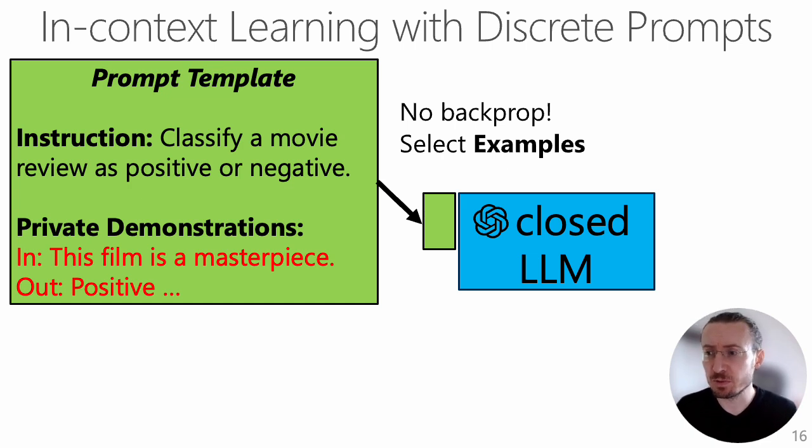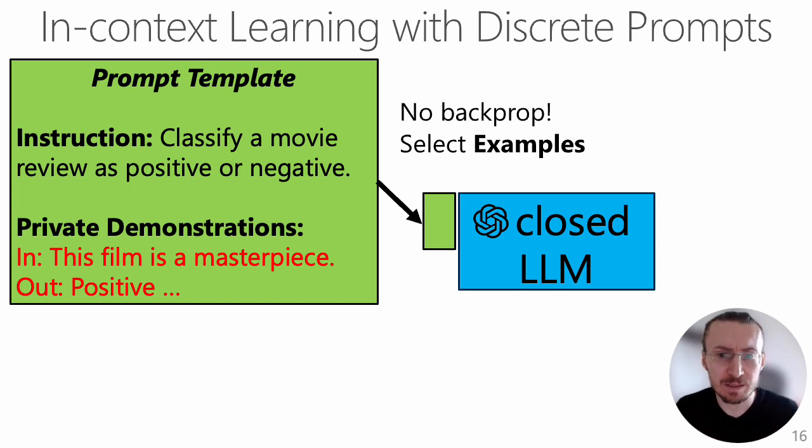If we, for example, want to use an LLM to recognize whether the sentiment of a movie review is positive or negative, a discrete prompt could look like the one on the green background, this prompt template. We tell the model to classify the movie review and give the model examples on how to do it.